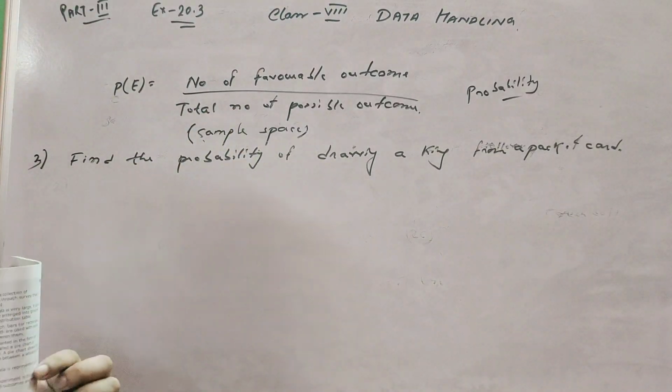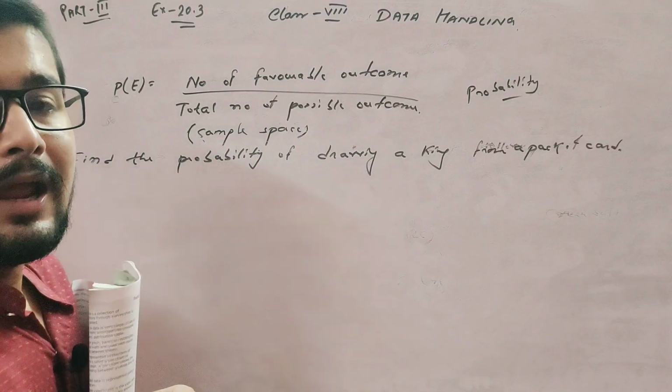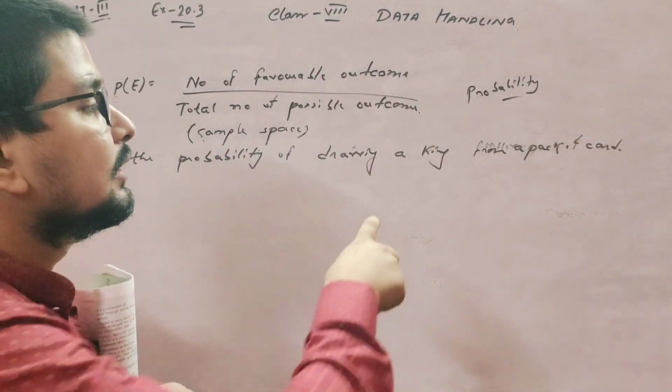Suppose you have a pack of cards and you draw a card, what is the chance that the card is a king?